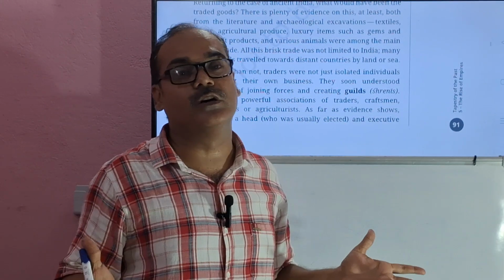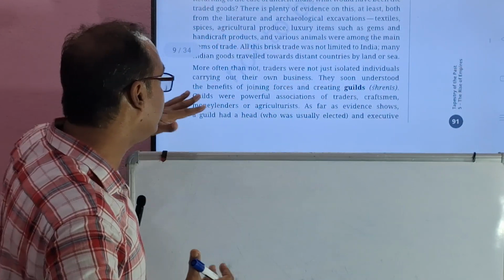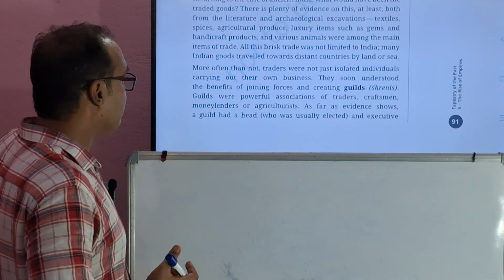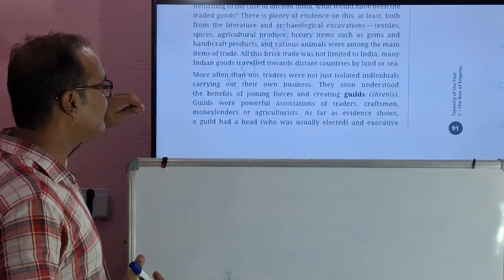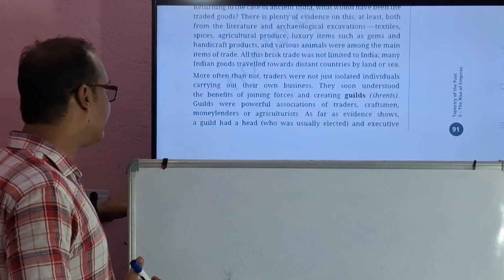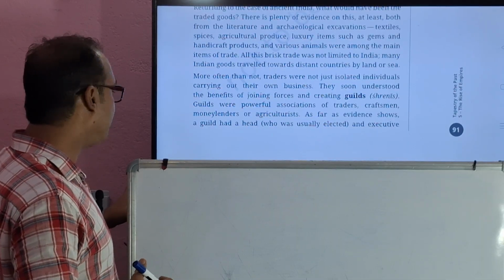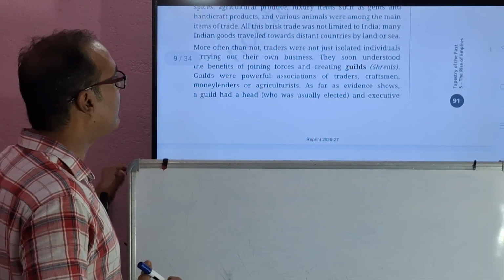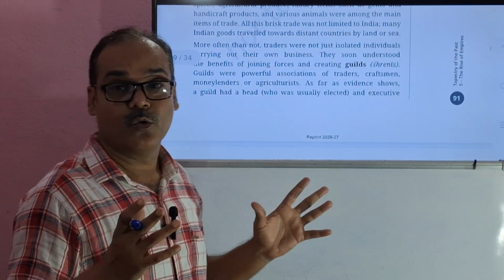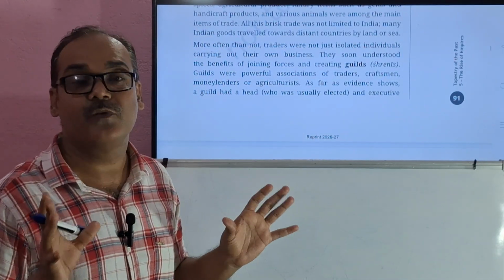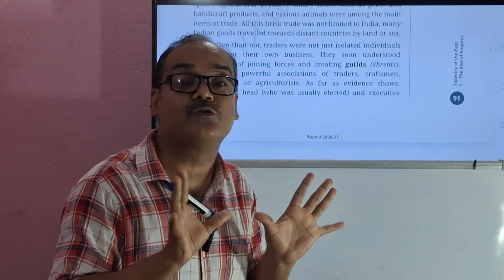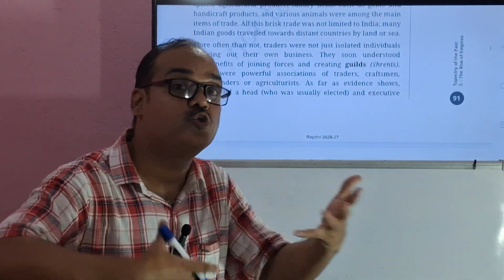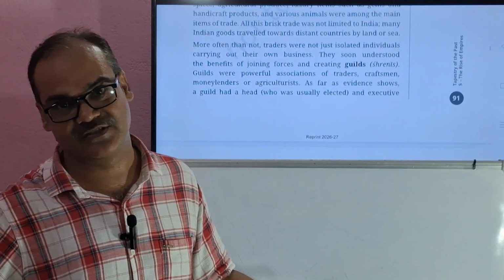Individually, it is not going to work. Guilds were powerful associations of traders. What were guilds? Guilds were powerful associations of traders, and they used to make their own rules and regulations.